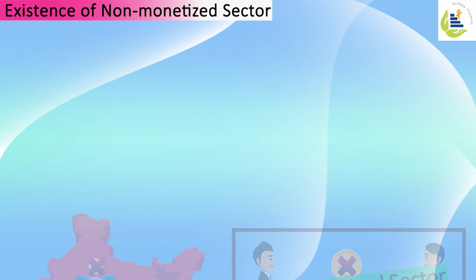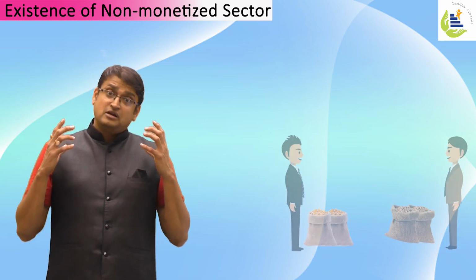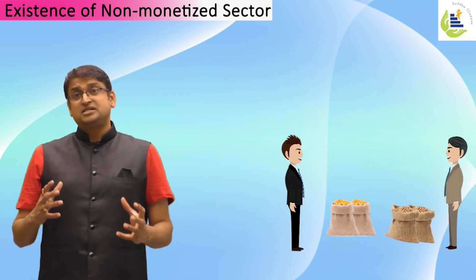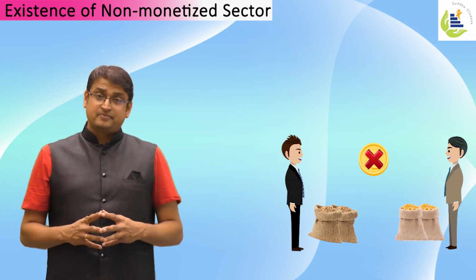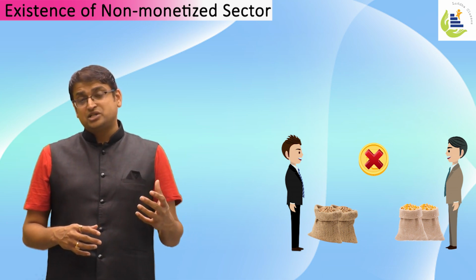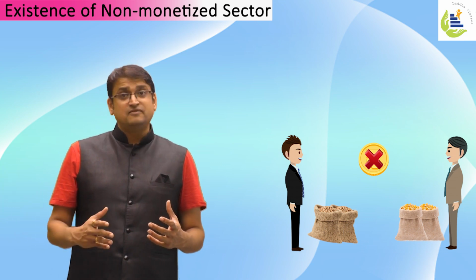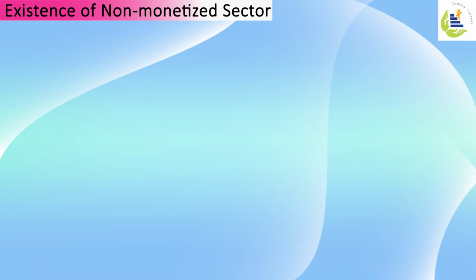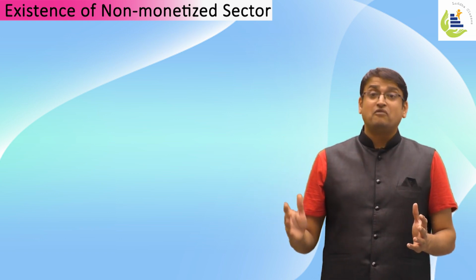So, in a nutshell, the existence of a non-monetized sector in developing countries, including India, especially in rural areas, is a big problem. In the non-monetized sector, goods and services are transacted without the involvement of money. Typically, agricultural production produced by farming is exchanged for other producers' goods and services, and no money is involved. Hence, this non-monetized sector is not considered while calculating national income.